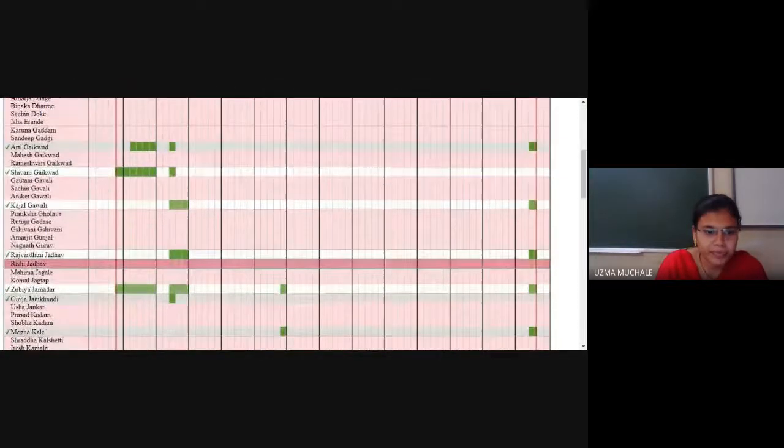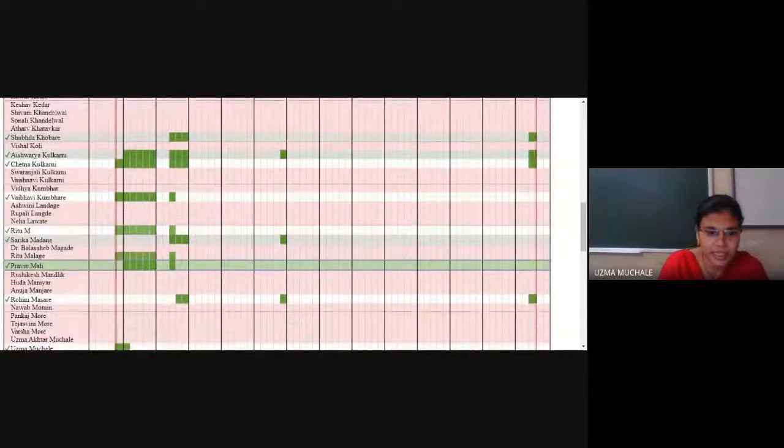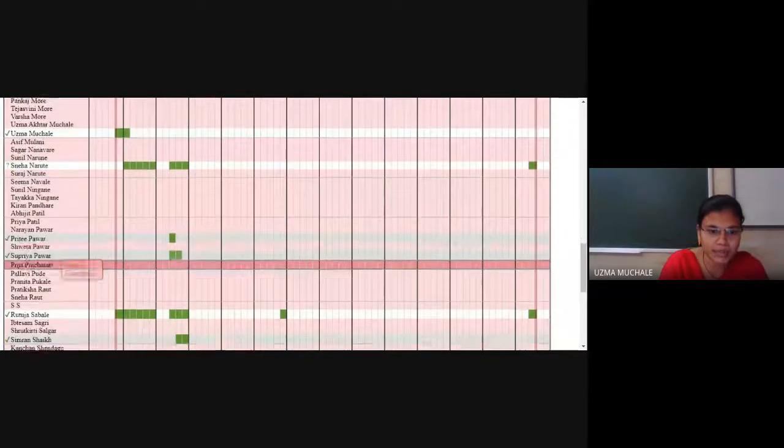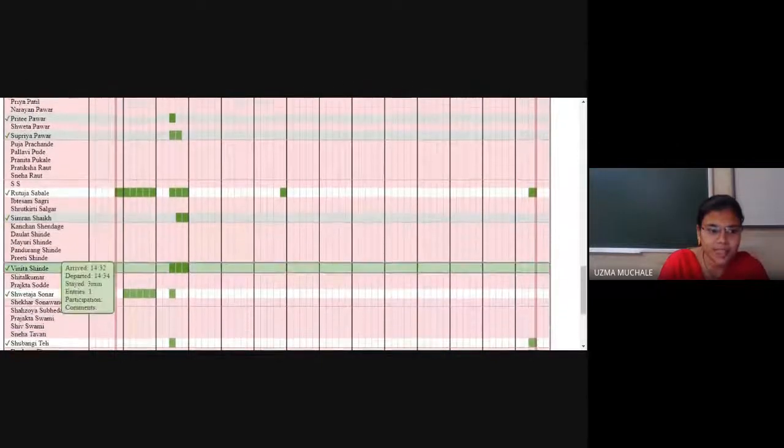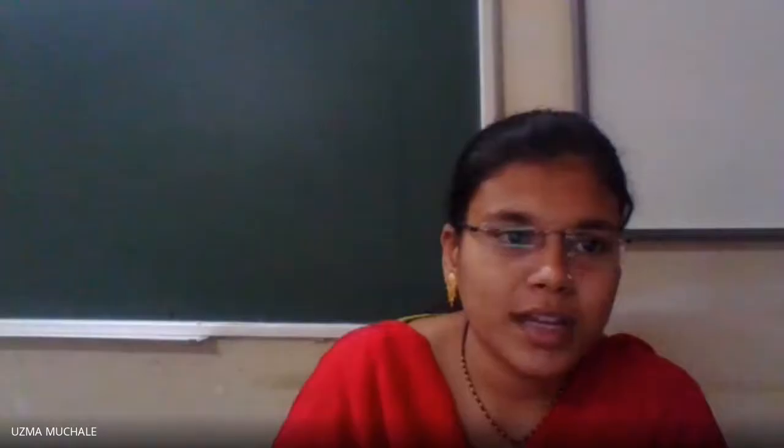Presenting, so how many times you have entered and how many times you have left the meeting. This green shows that you are inside the meeting. Right, so tell your friends to attend the lecture regularly.